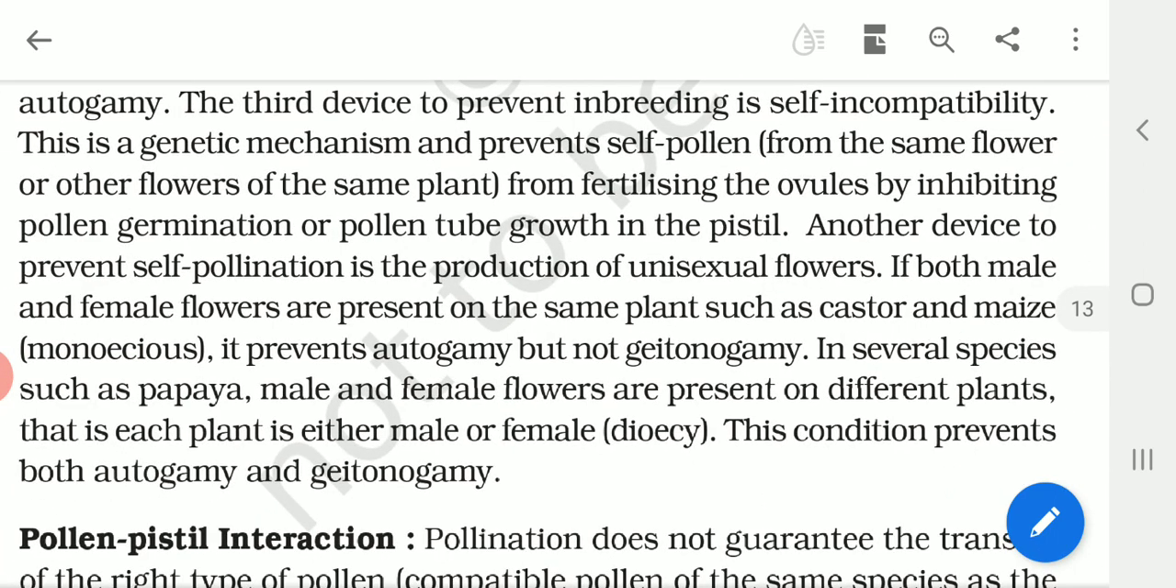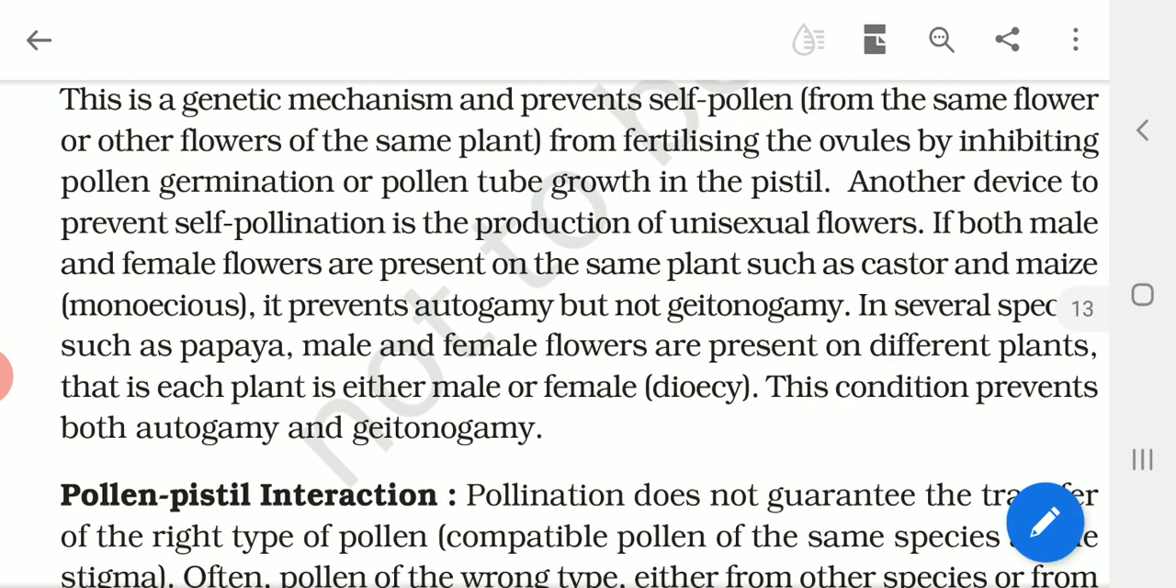Unisexual flowers are those where plants produce either the male flower or the female flower, right? Especially as in the case of cucumber, papaya, etc., isn't it? And if both male and female flowers are present on the same plant, which we call monoecious, it can prevent autogamy but not geitonogamy.